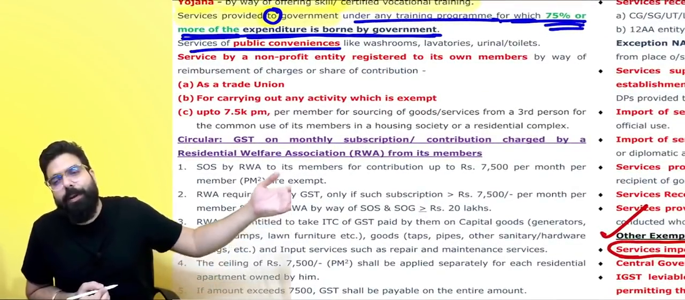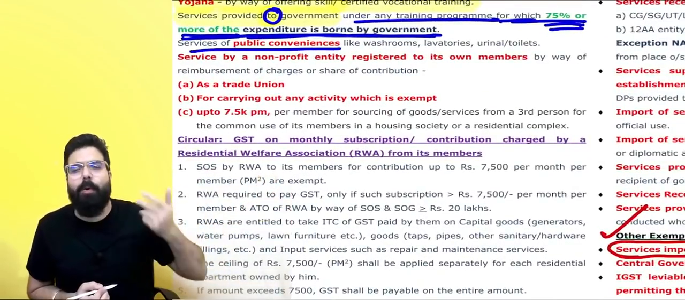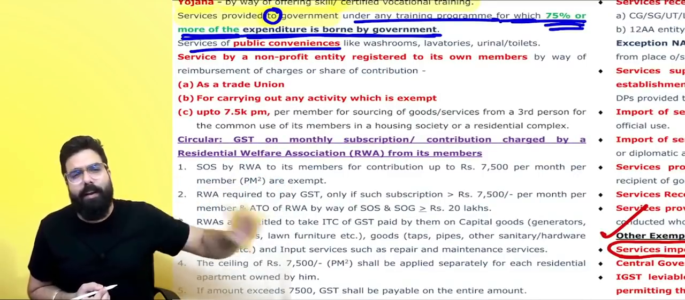Next, services of public conveyance. The one rupee, two rupee toilets which are there are also providing services. They will not charge any GST.